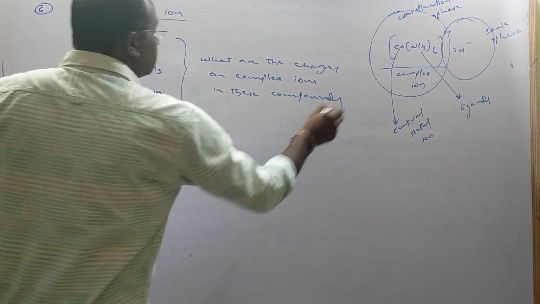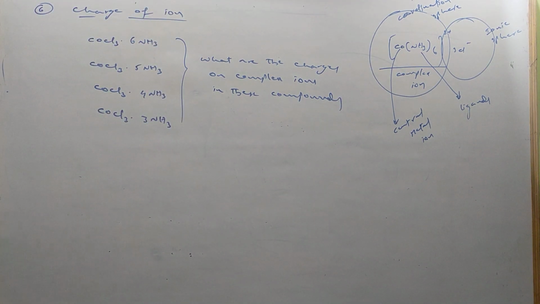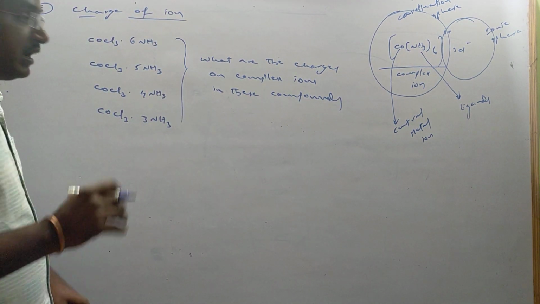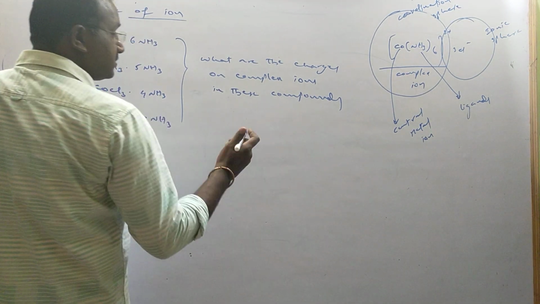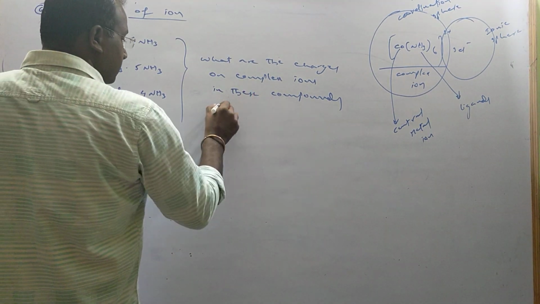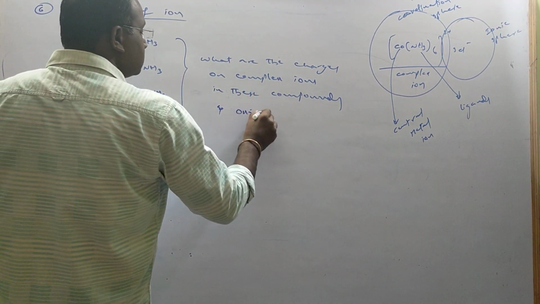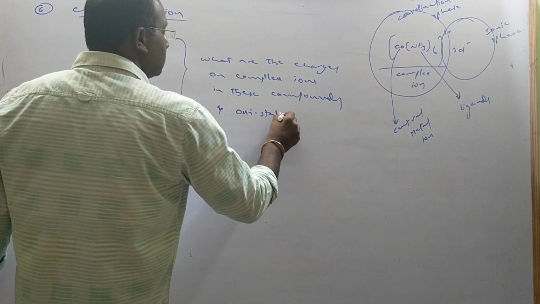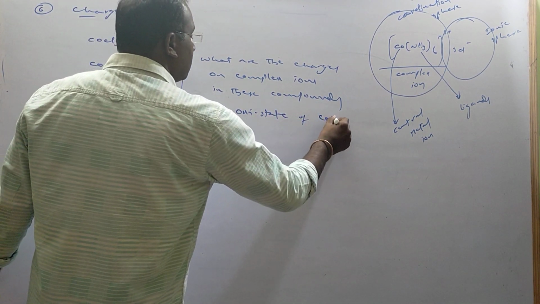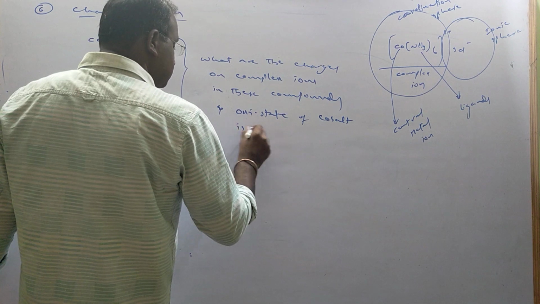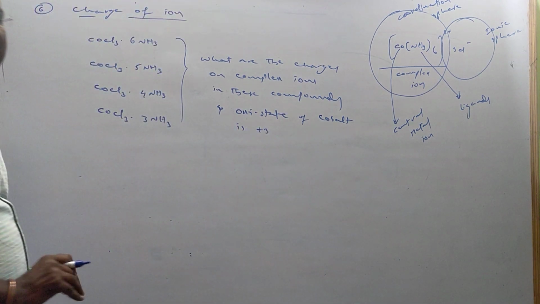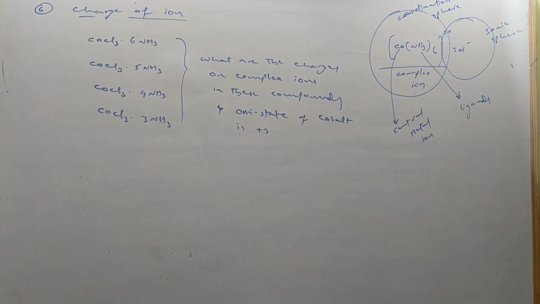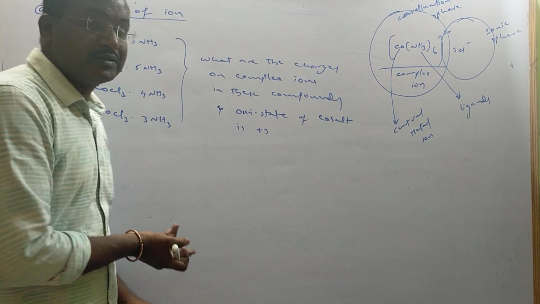The question may be like this. Or individually we have the charge, and you will give the oxidation state, and the oxidation state of cobalt is +3, like that. If you know the oxidation state, you can easily calculate the charge. If you know the charge, you can easily calculate the oxidation state.